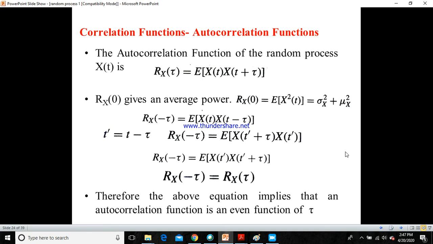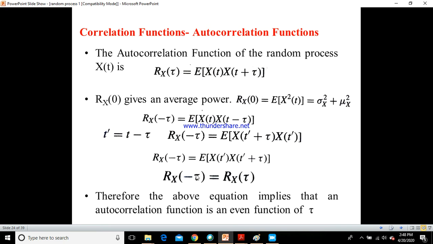Therefore, Rx of minus tau would be equal to Rx of tau. I am repeating again, t dash or t, they both are arbitrary time, which is plus or minus infinity, because you can see here this t dash equals t minus tau. If tau equals 0, then t dash would be equal to t. Therefore you can still write this as Rx of tau only.